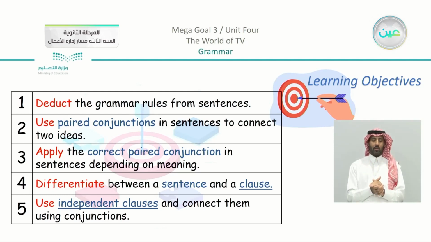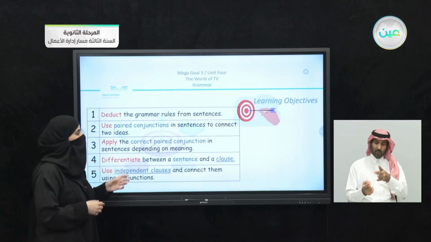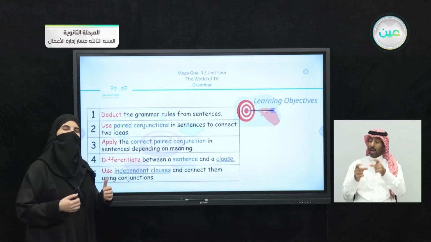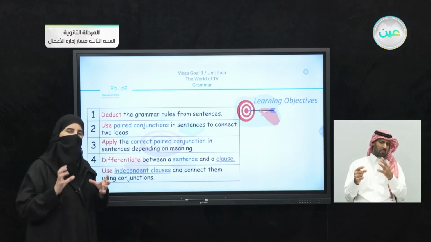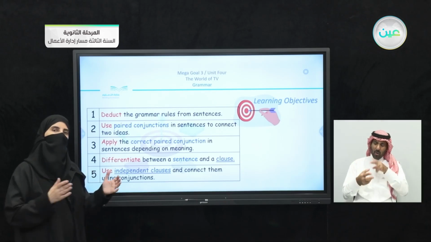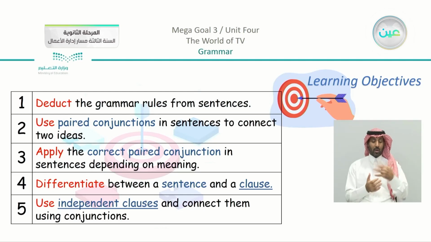We have also number 3, to apply the correct paired conjunction in sentences depending on meaning. We're going to discuss more. We have number 4, to differentiate between a sentence and a clause. Now this is something very important, and some students may mix up the idea of a sentence and a clause. We come to number 5, to use independent clauses and connect them using conjunctions.